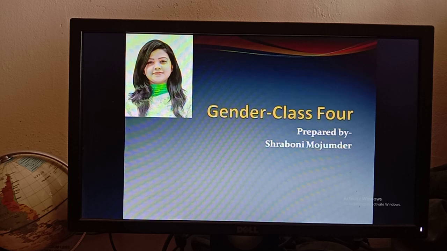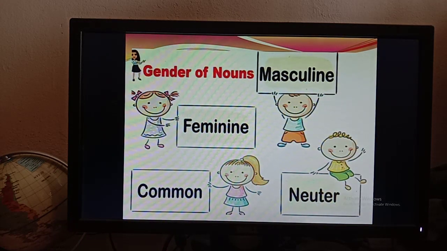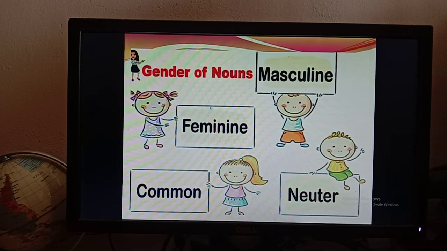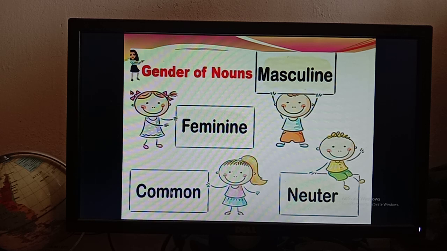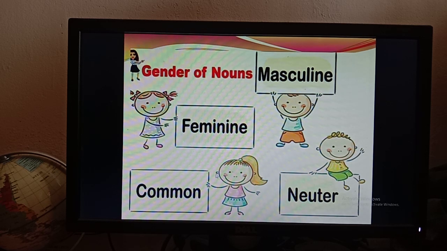So boys, no more talk about it, let's go for today's class. Today's class is about gender. Here you can see that there are 4 pictures. First of all I have written masculine gender, then feminine gender, then common, then neuter. How many kinds of genders are here, boys? 4 kinds. You have to remember that there are 4 kinds of gender, and they are masculine gender, feminine gender, common gender, and neuter gender.